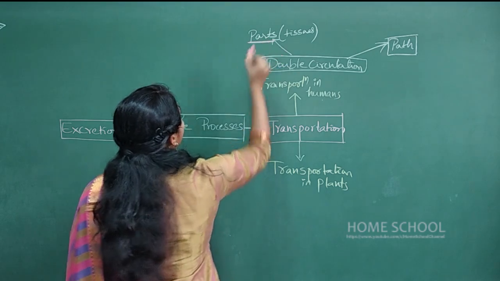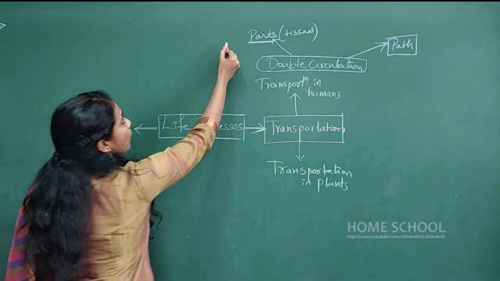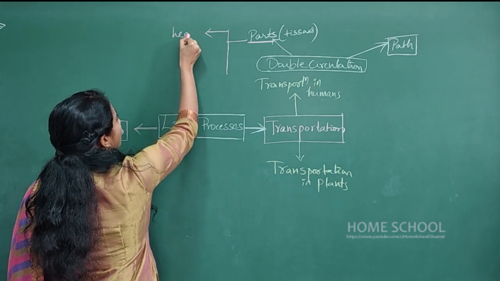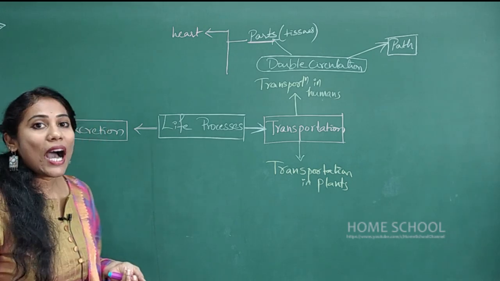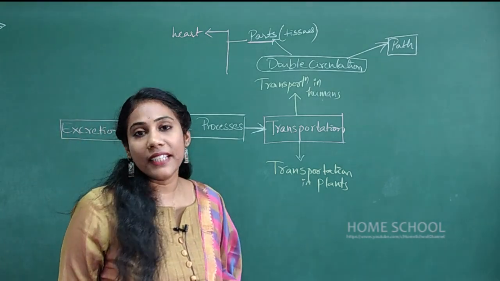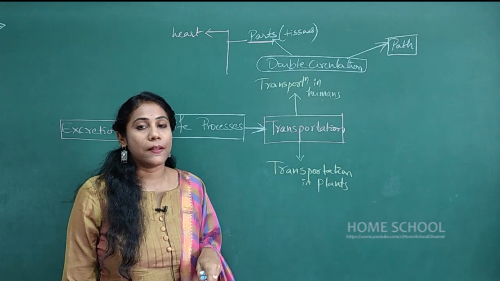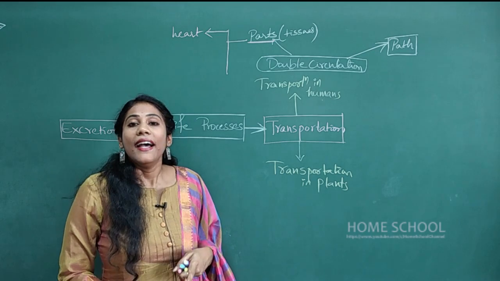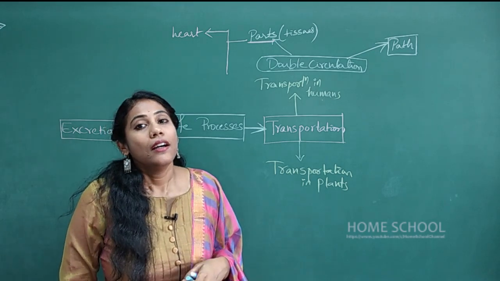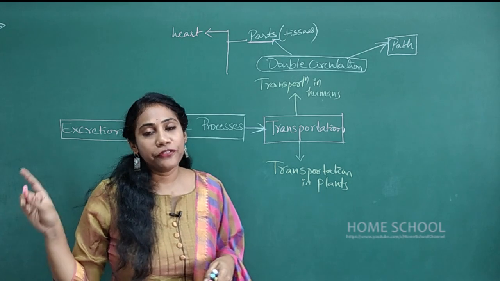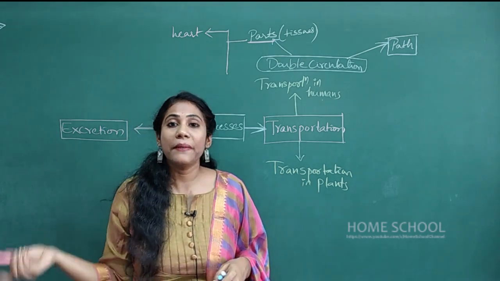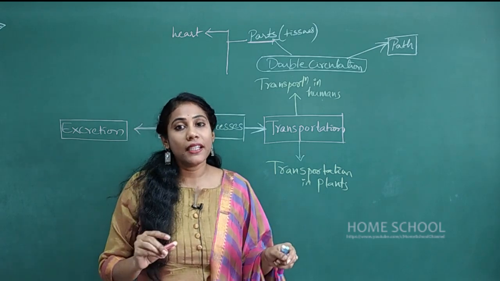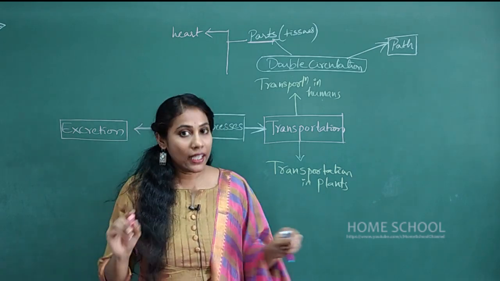So can you tell me what are the different parts that are involved in double circulation? See, the first one is you must know about the heart. Heart is the major organ that is involved in the circulatory system. So here you must know how to draw the diagram of the heart and what are the major parts in the heart: left atrium, right atrium, left ventricle, right ventricle, pulmonary vein, pulmonary artery, aorta, vena cava, right?